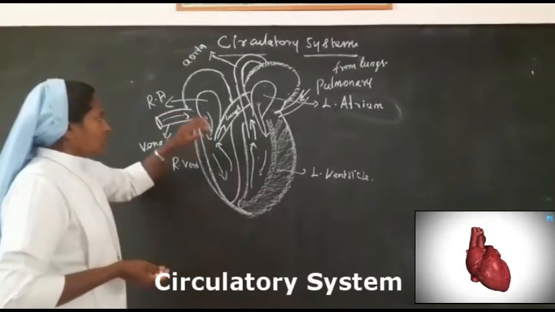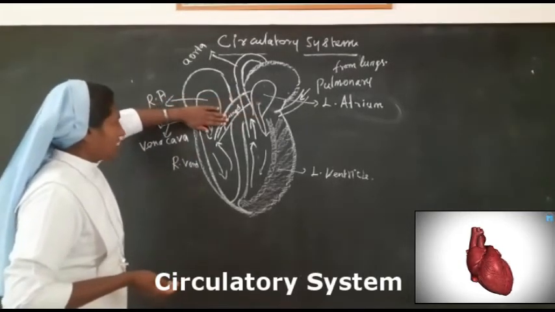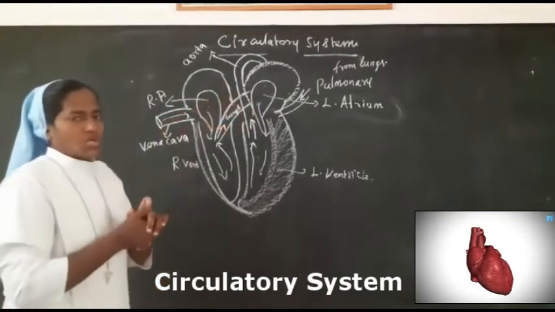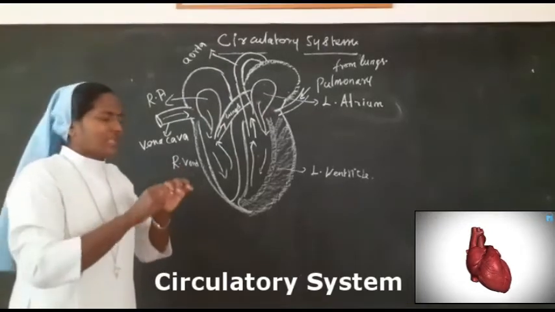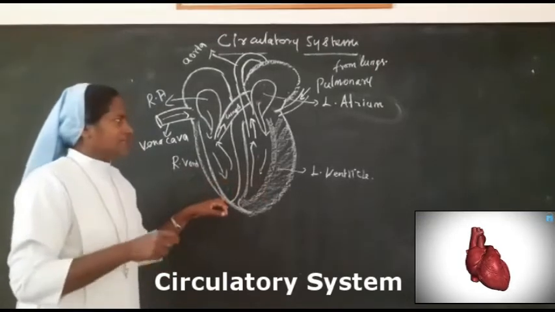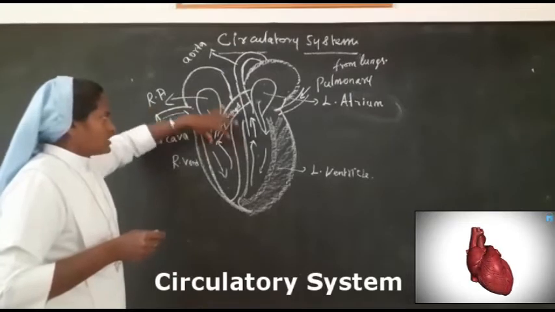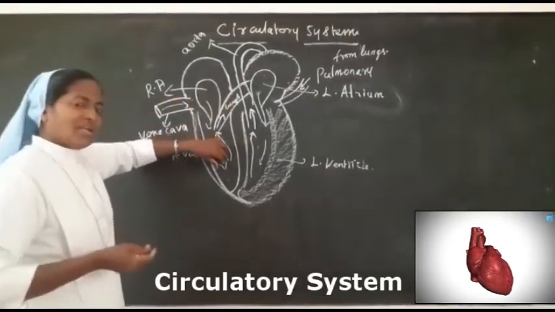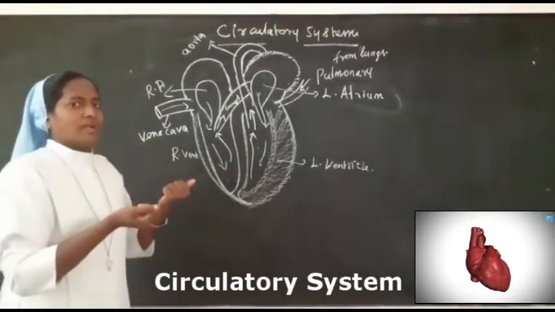Okay, the valve on the right side and the valve on the left side, the tricuspid and bicuspid valves, allow the blood to flow into the lower parts of the heart. Now once the blood flows, the valve closes. Why does it close? To prevent the back flow of the blood.